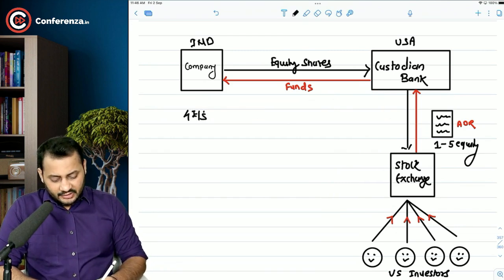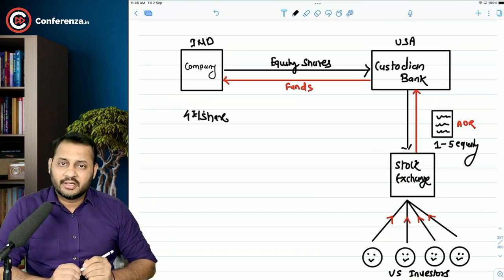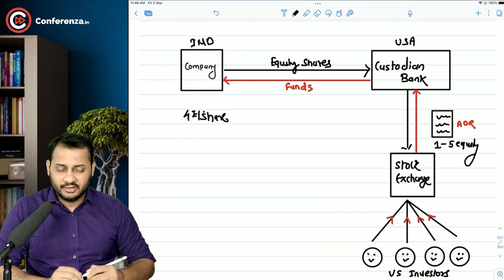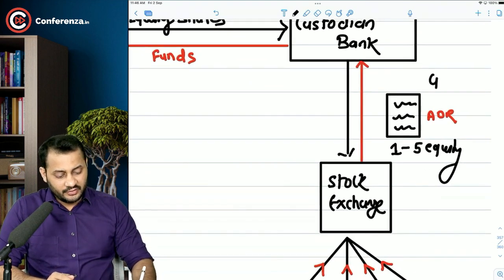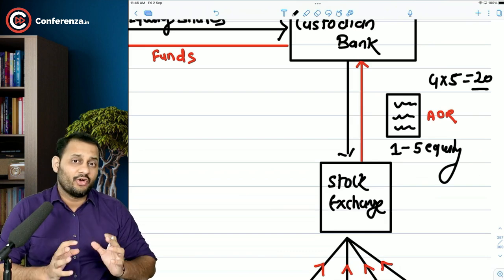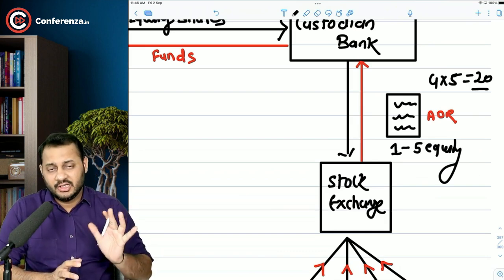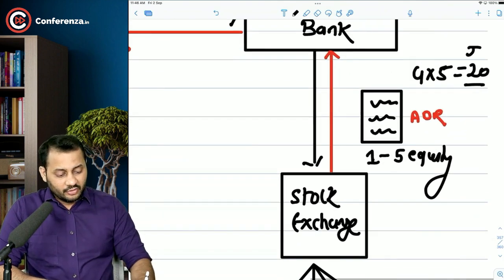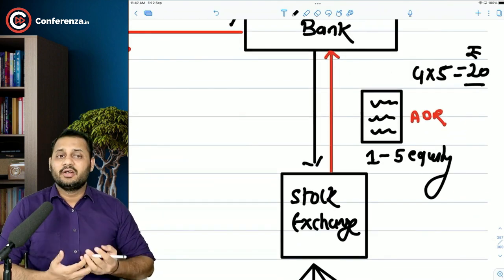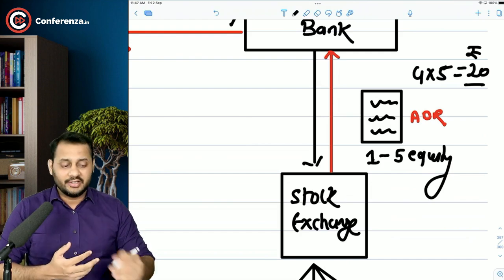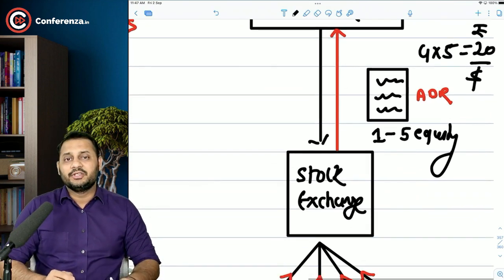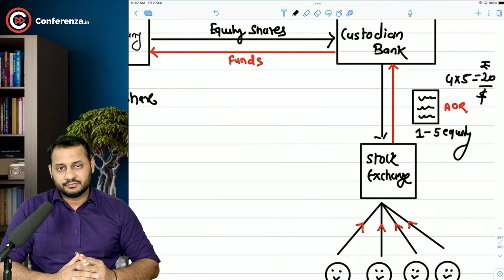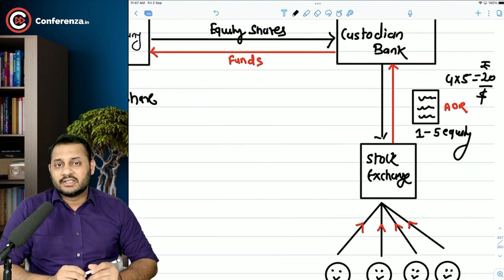In India, every share will be credited with 4 rupees of dividend, but in this case every document will be credited with 4 into 5, 20 rupees of dividend, because one document carries 5 shares and one share gets 4 rupees. It is in rupees, but in America that 20 rupees will be converted into dollars, and then it will be issued to the US investors. Now this is how things will happen.